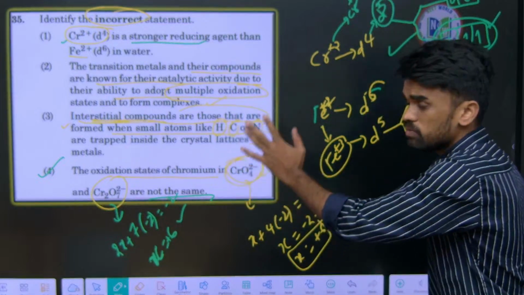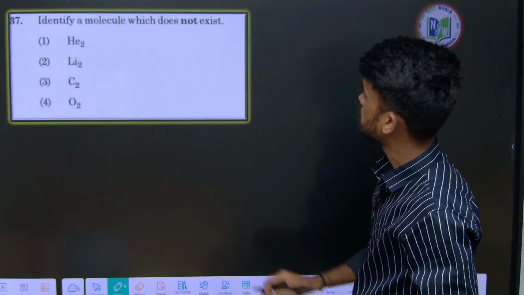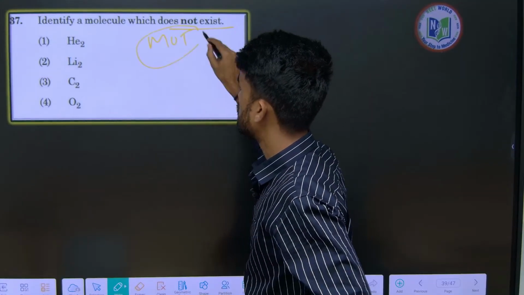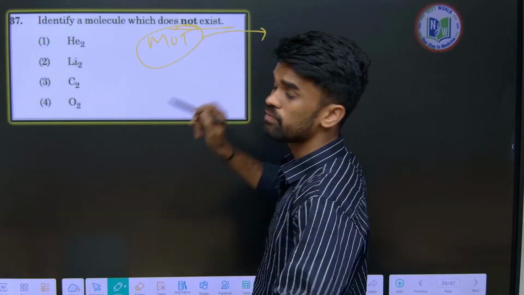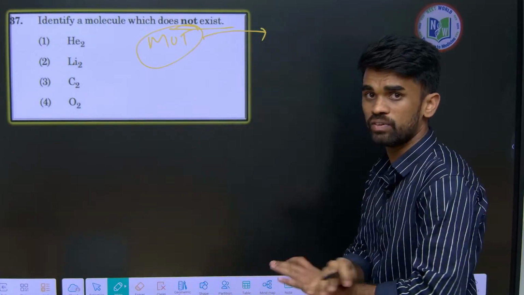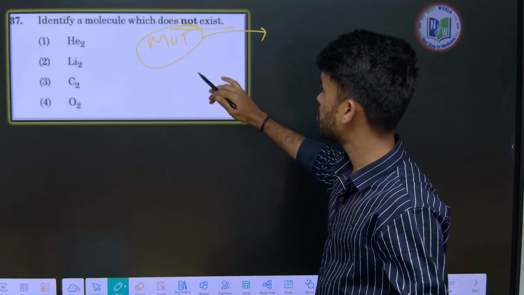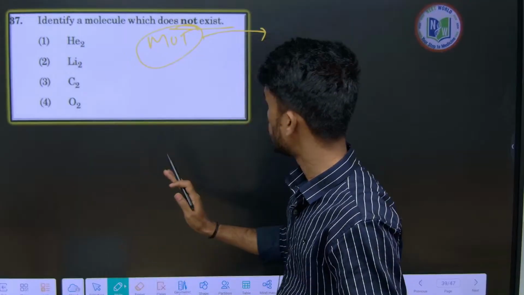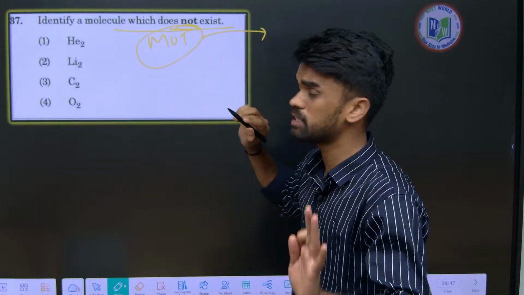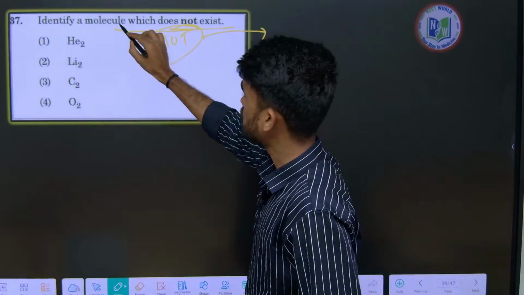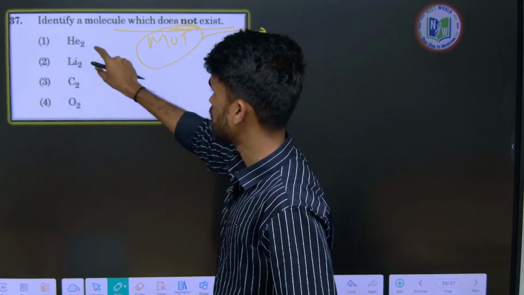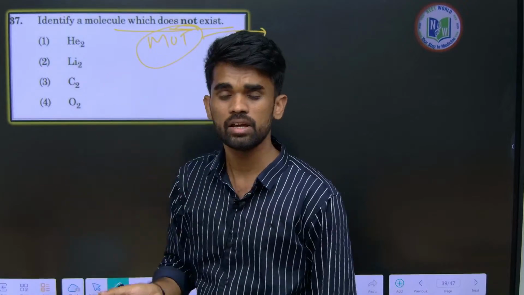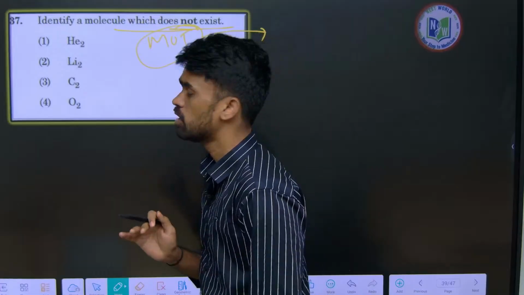Very easy question. So go through each of the options, then you will get clarity. Next, which of the following does not exist? This is based on molecular orbital theory. I have explained molecular orbital theory very nicely, covering everything related to MOT, and I have covered chemical bonding completely. You can go through the chemical bonding playlist and watch, especially the molecular orbital theory part. All the questions expected in EAPCET and NEET are discussed there, so go and watch, it will definitely help your preparation.